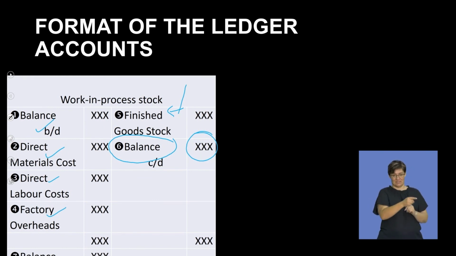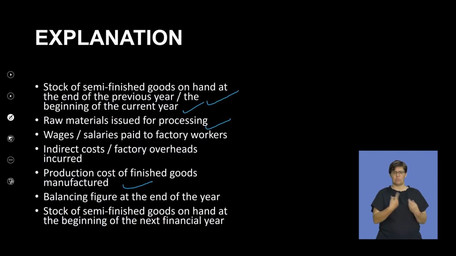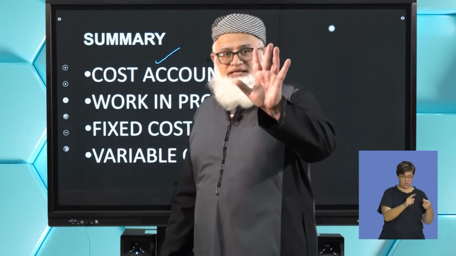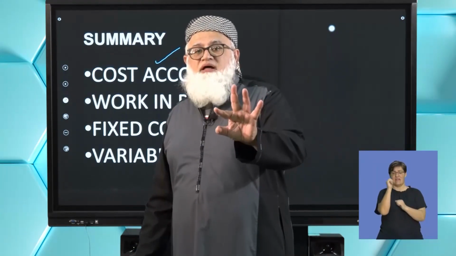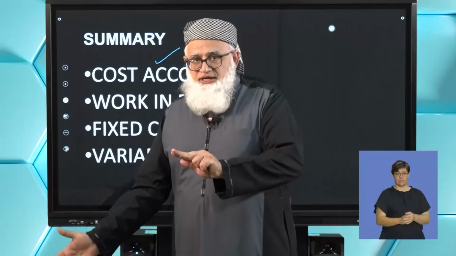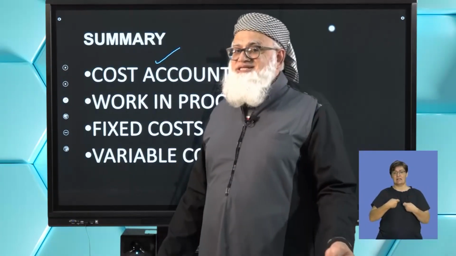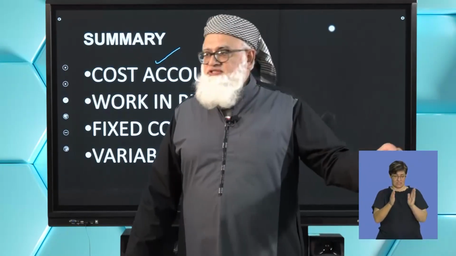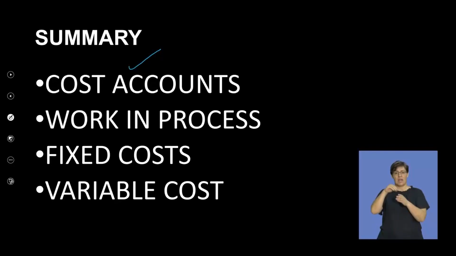So let's summarize what we have done. We've spoken about the cost accounts. You know what they are? Direct material, direct labor, and factory overheads. Those three affect manufacturing. Then we spoke about selling and distribution and admin costs. We said those go to my profit and loss. We spoke about the work in process in detail, right?